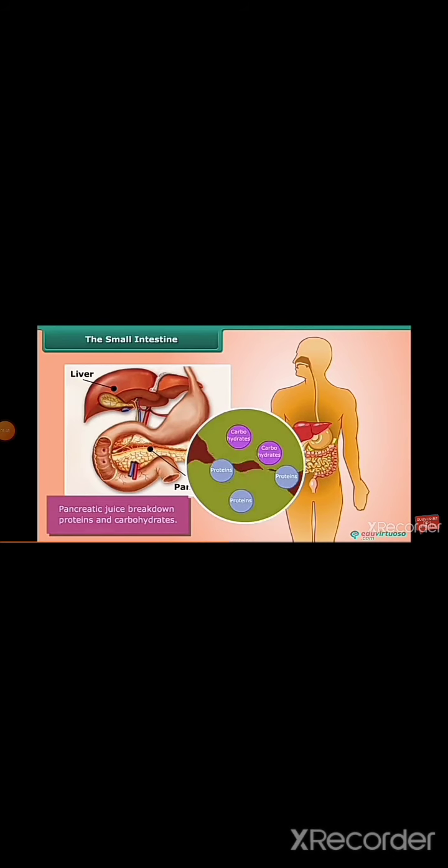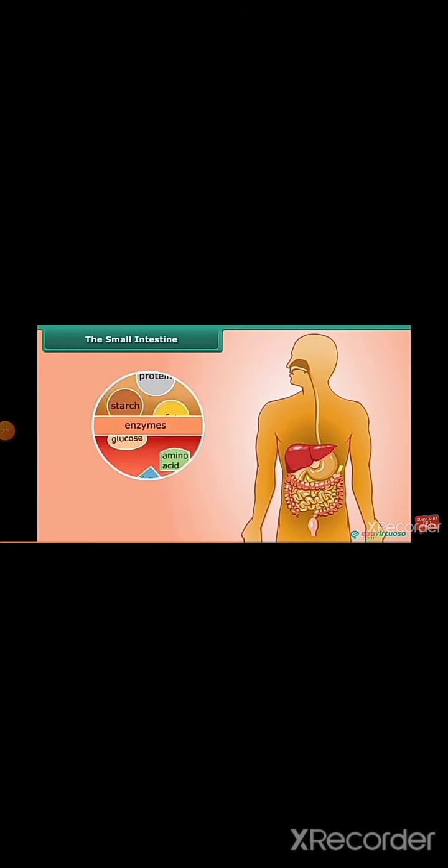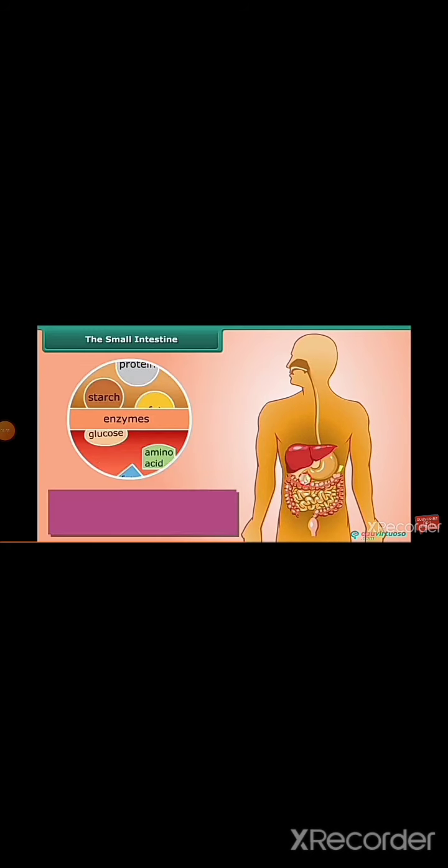The pancreas is a large cream-colored gland located just below the stomach. The pancreatic juice acts on carbohydrates, fats, and proteins and changes them into simpler forms. The partially digested food now reaches the lower part of the small intestine, where intestinal juice completes the digestion of all components of the food.